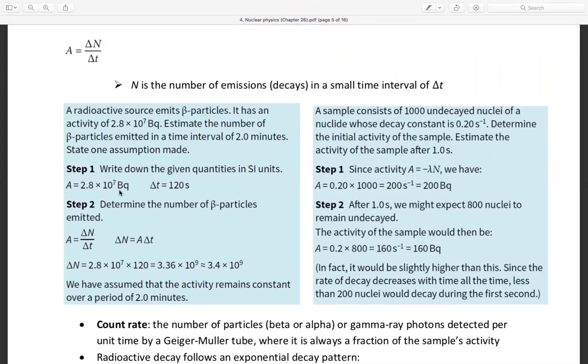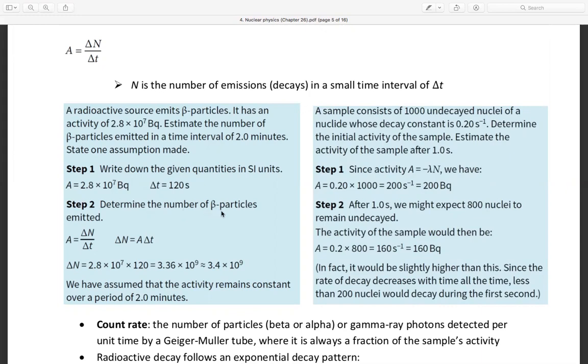Step 1, write down the given quantities in SI units. We have activity 2.8 times 10^7 becquerel in a time delta t of 120 seconds.